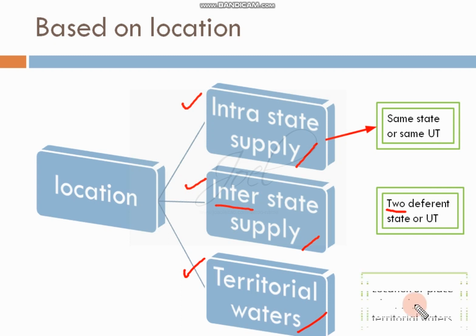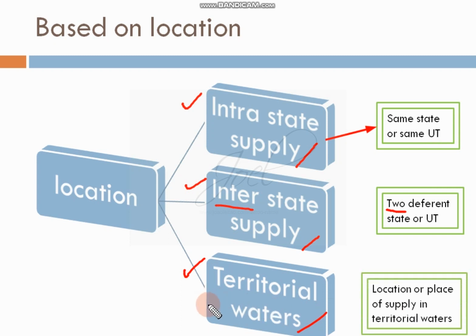One more type is territorial waters. In this type of supply, the place of supply will be in territorial waters. Territorial waters means within the boundary of India, in the ocean. So based on the location, we can consider three types of supplies: intrastate, interstate, and territorial waters. We'll see some other types now.